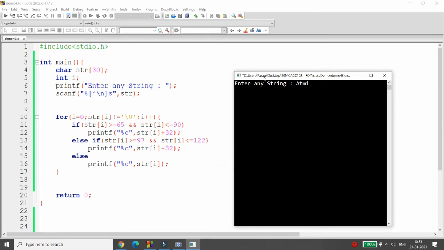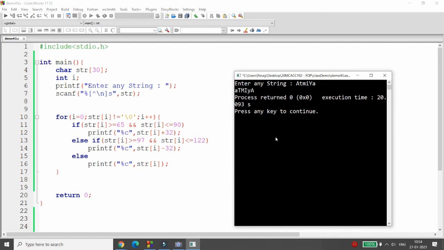Now I am passing the same string that I worked on on the paper. So I'm writing here ATMIYA, that is ATMI small, Y capital, A small. And here you can get the output: A small, TMI capital, Y small, A capital. So this is the way you can do this.